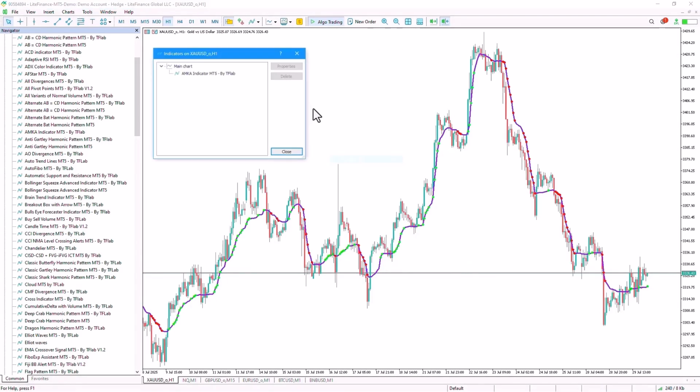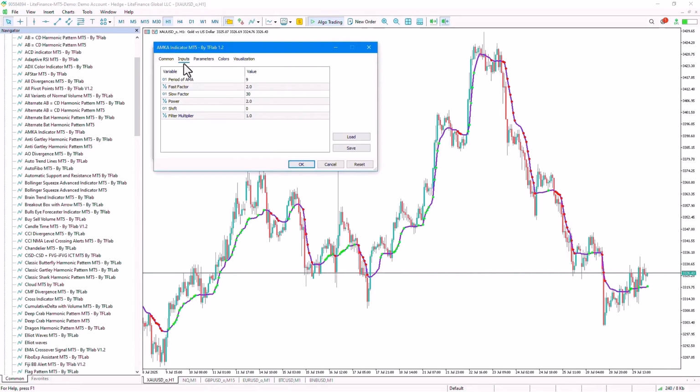In the Settings section, under Inputs, there are options available for us. In the first input, we can specify the calculation period for the adaptive moving average, which is set to 9 by default, and we can increase or decrease this value. In the next two inputs, there are two factors for the fast and slow moving average periods. The indicator uses these two factors to perform its calculations on the moving averages, and we can change the values here.